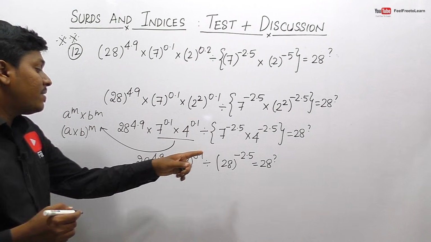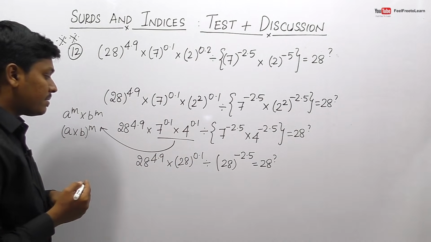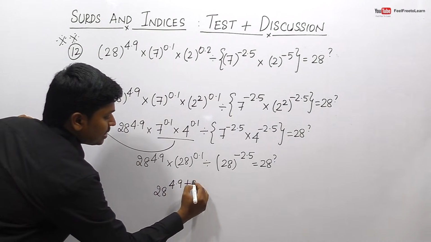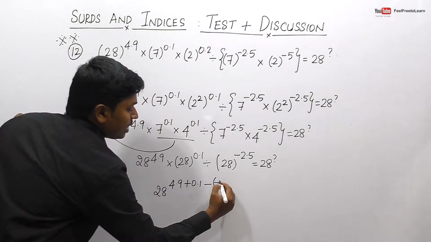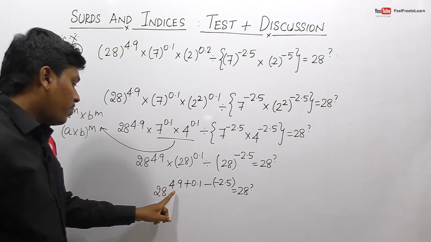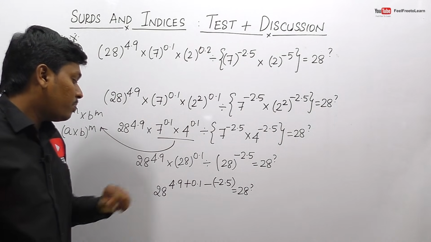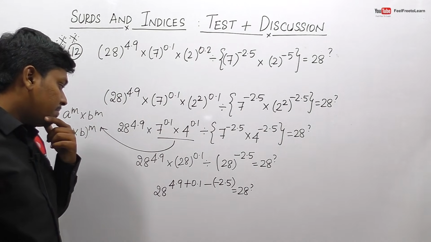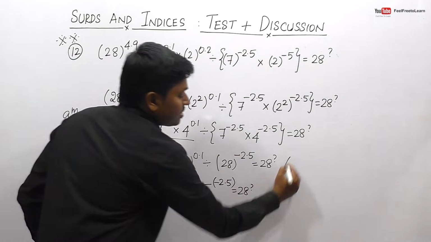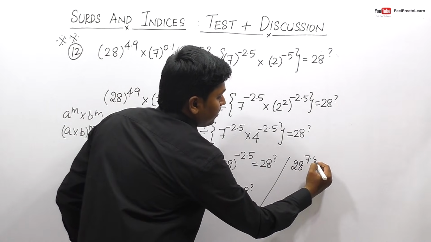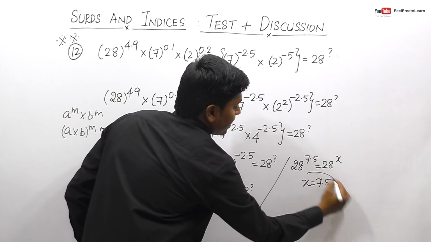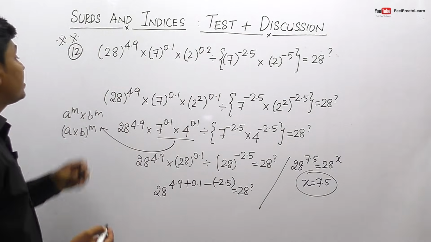So friends, finally we have converted the complete expression in terms of 28 power something. So this can be written as 28 power 4.9 plus 0.1, so minus of minus 2.5 is equal to 28 power question mark. So 4.9 plus 0.1 plus 2.5, I think the resultant will be 7.4. 7.4 plus 0.1 will be 7.5. So this can be done as 28 power 7.5 is equal to 28 power x. So finally we got the answer, that is x is equal to 7.5 for question number 12.